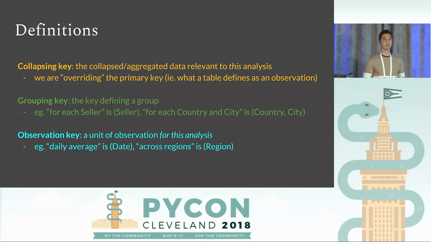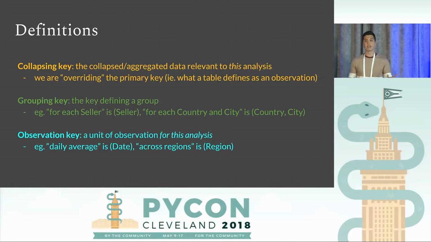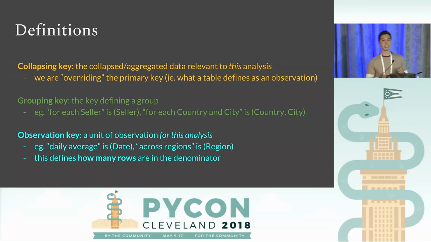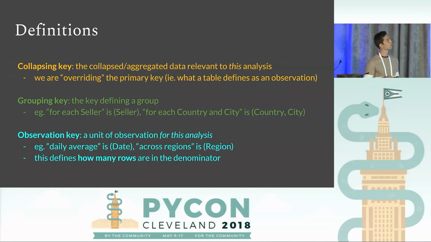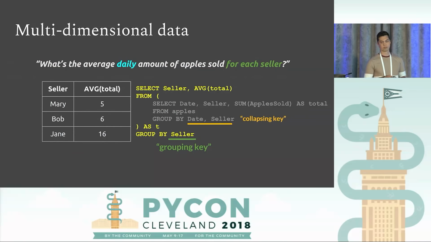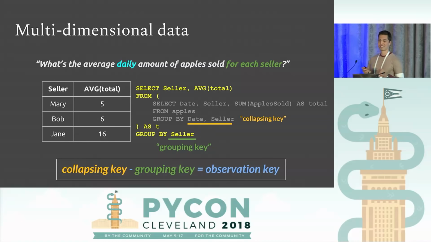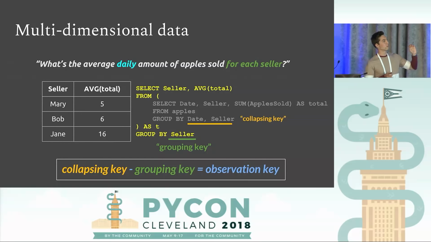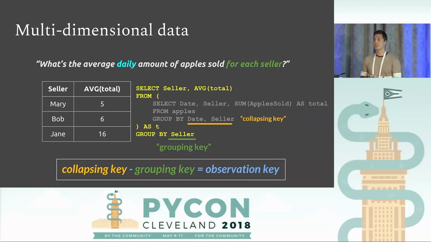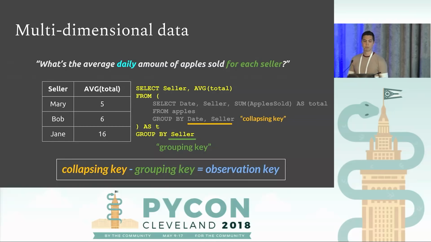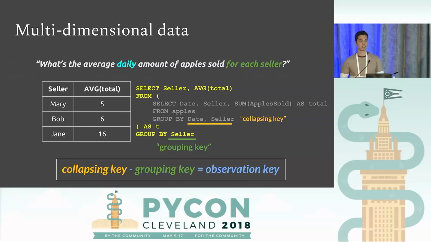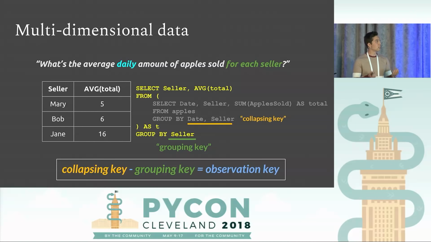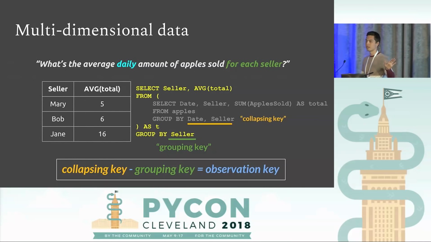So if it's a daily average, then it's an average across dates. If it's a regional average, then we expect the number in our denominator to be whatever we're taking an average of. So that's our observation key. This is the relationship that ties them all together. The observation key, the thing we're taking an average of, is the difference between the collapsing key and the grouping key. That most important thing, the fact that this is a daily average, it's the difference. It's completely implicit. It's implied.